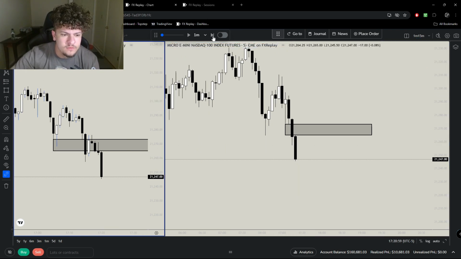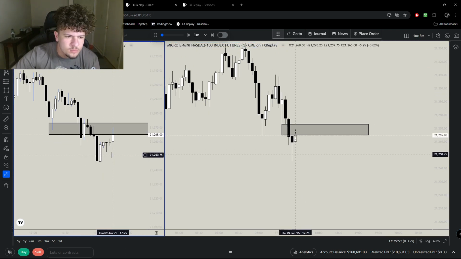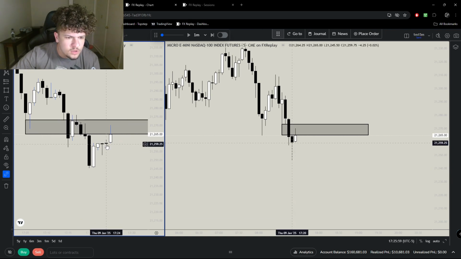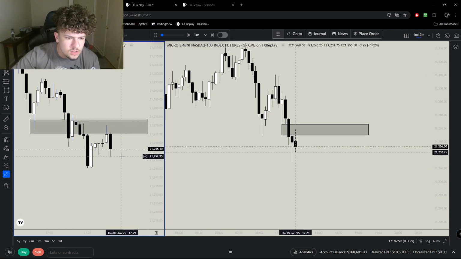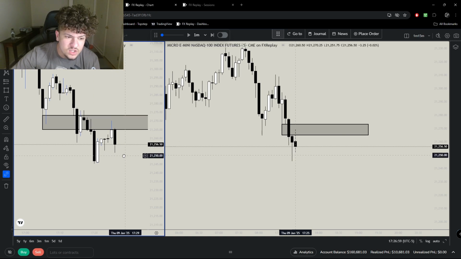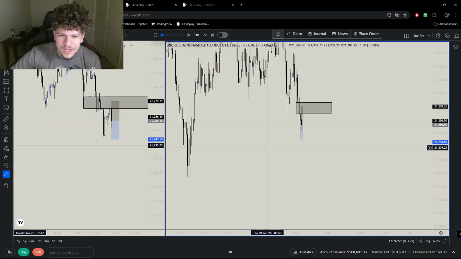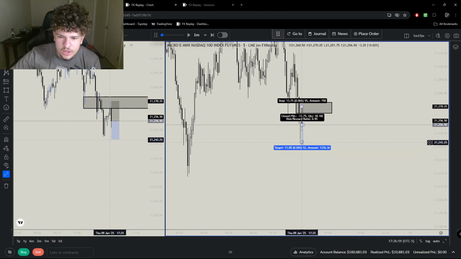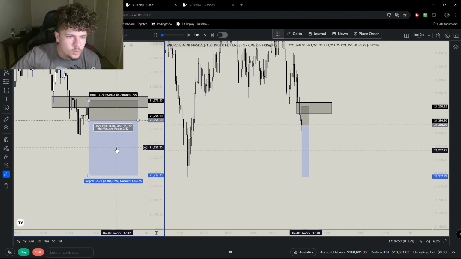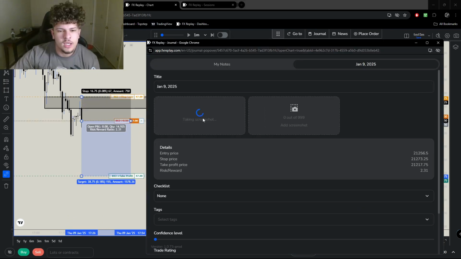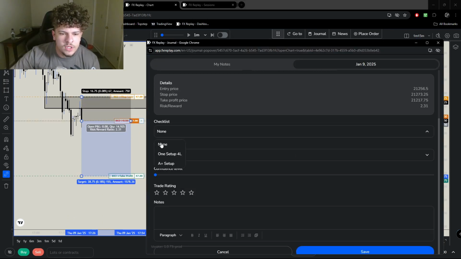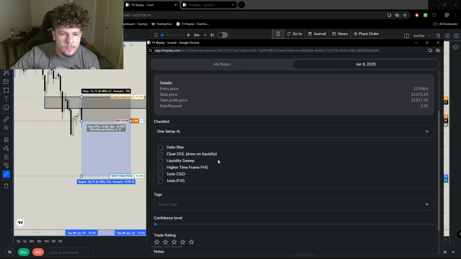There's definitely some confluence here. Two dojis. We tap into this fair value gap. If we close underneath this candle here, CISD, liquidity sweep. I guess there is a draw on liquidity. Asia session lows. Yeah, looks like we're targeting those. So we're going to take this trade here. We're going to target these Asia session lows. Or that's London, excuse me.